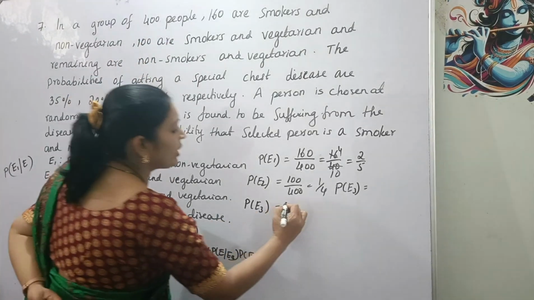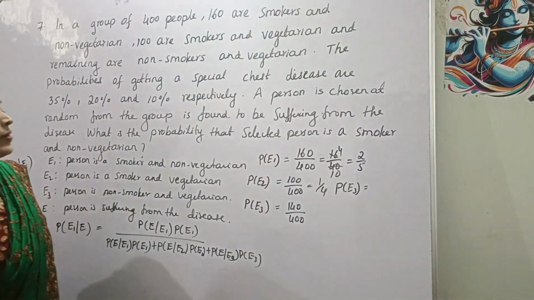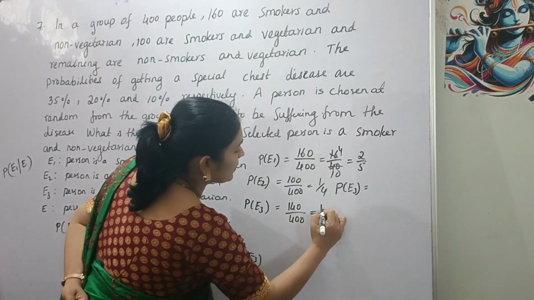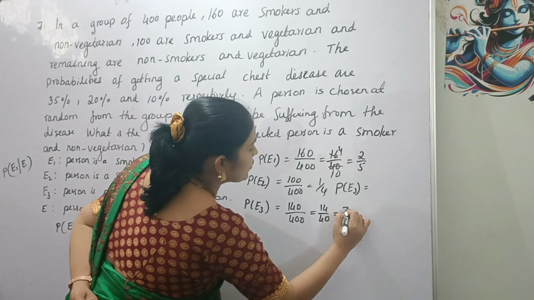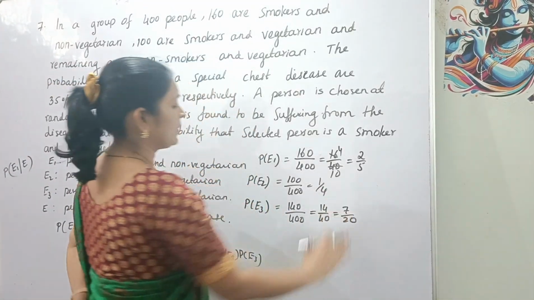So P(E3) is 140 divided by 400, that is 14 by 40, which is equal to 7 by 20.